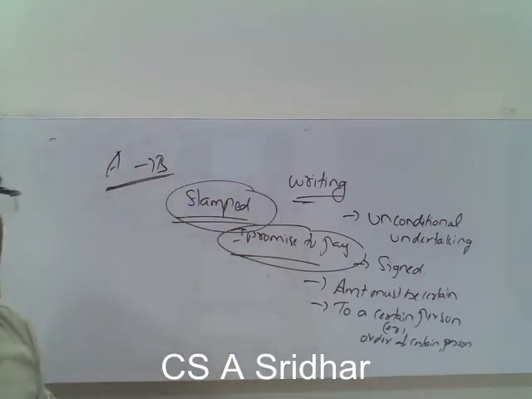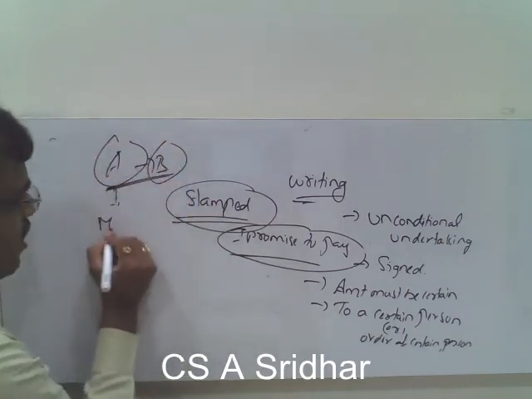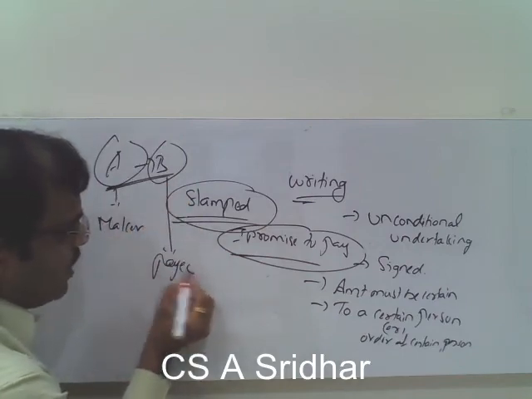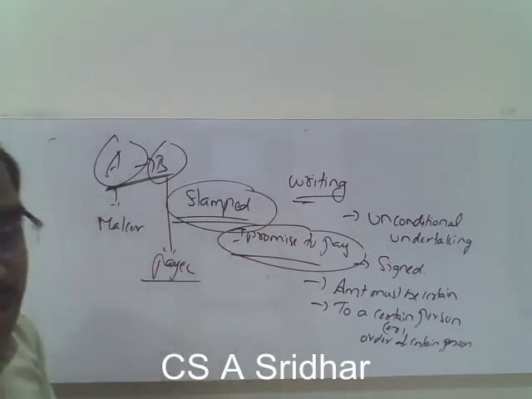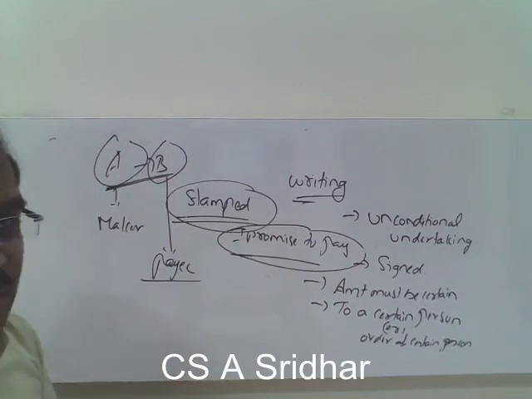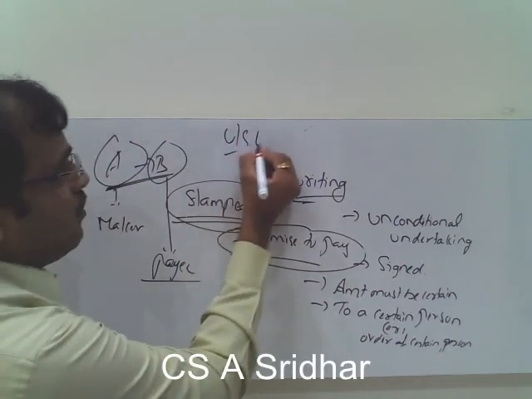And who are all the parties to the promissory note? A and B. Generally, A is called the maker of the instrument, and B is called the payee. So how many parties are there to the promissory note? Two parties, A and B. The maker of the instrument, and the person who is entitled to receive, who is called the payee. You have to remember this is under section 4.